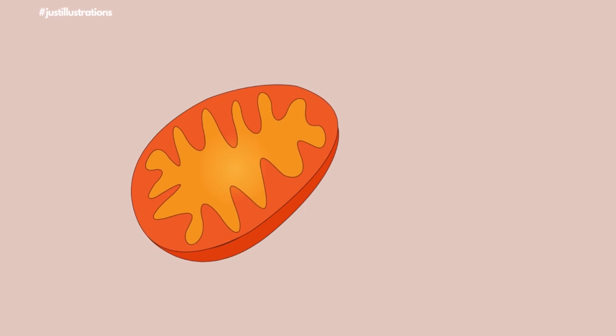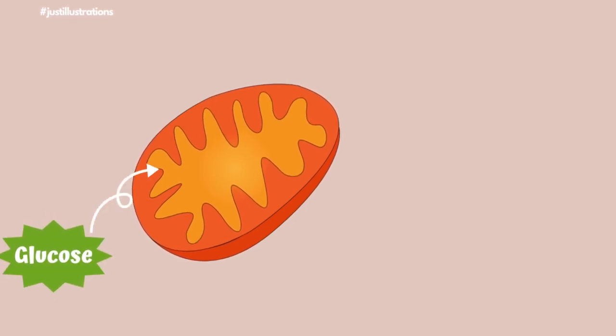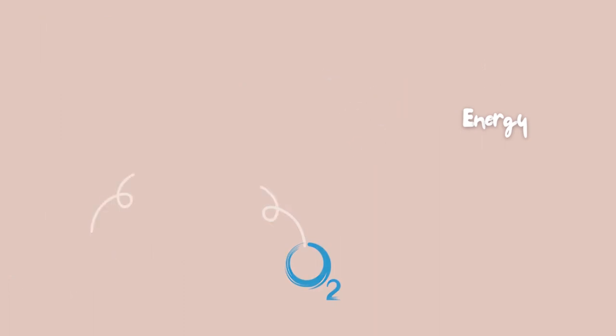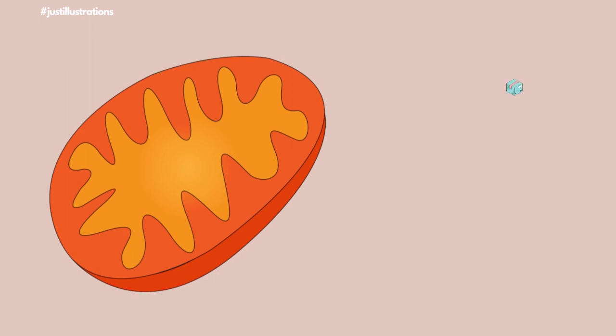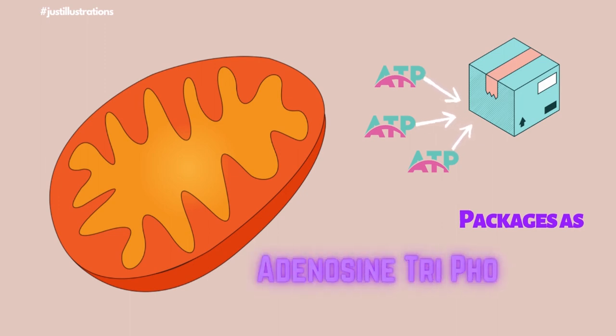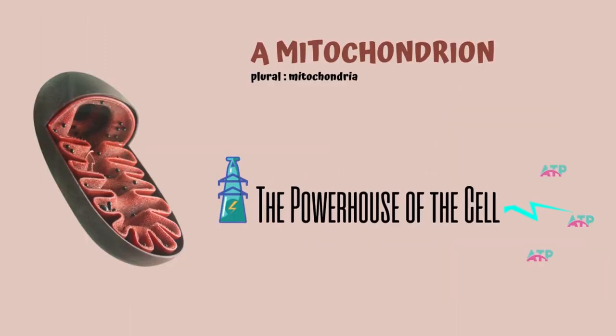Now let us understand why we call this organelle the powerhouse of the cell. This is called so because it captures glucose and oxygen to generate energy. It captures glucose and oxygen, does its stuff, and produces energy in the form of ATP and packages them, and sends them to different organelles and different places in order to perform work. So, mitochondrion is called the powerhouse of the cell because energy is generated here.